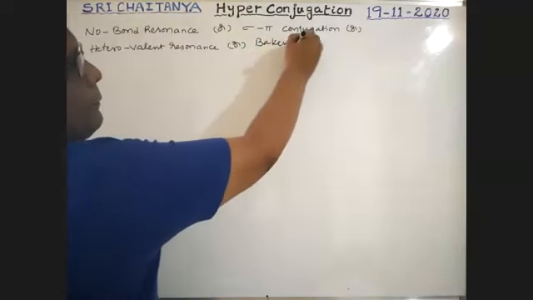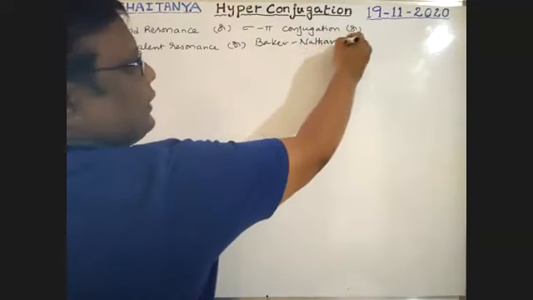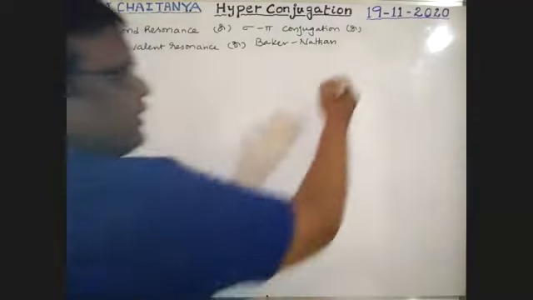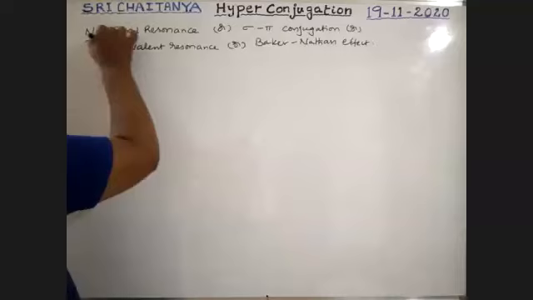B-A-K-E-R, Baker, N-A-T-H-A-N, Nathan effect. Take the subheading hyperconjugation. All these come under hyperconjugation, boys.